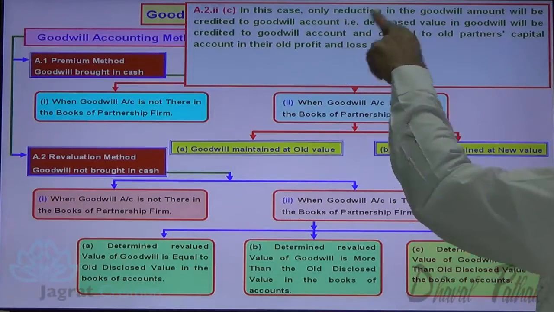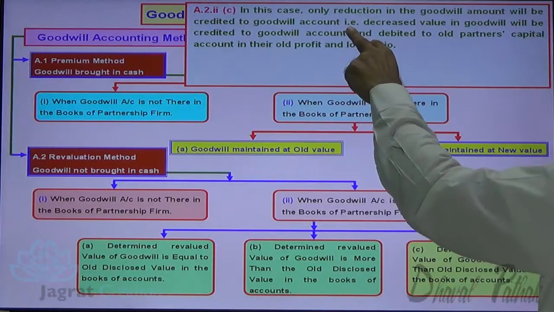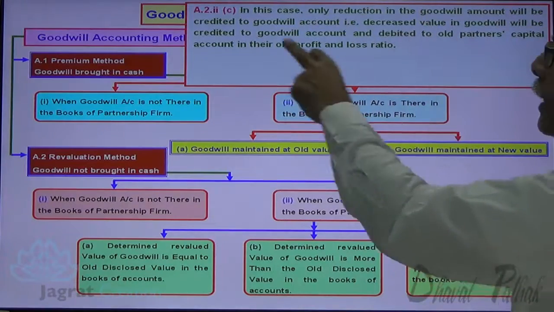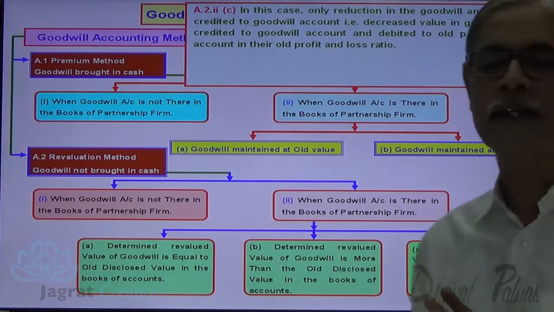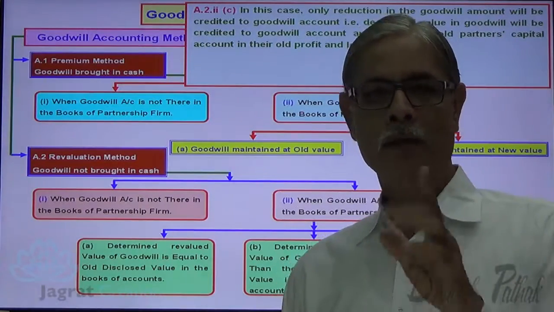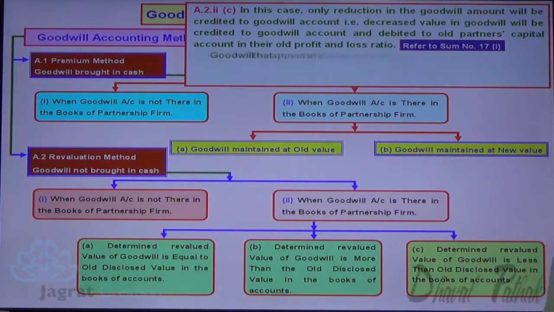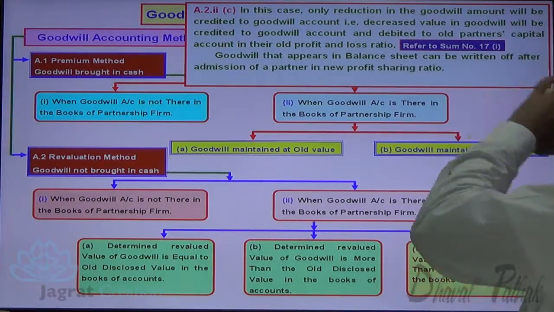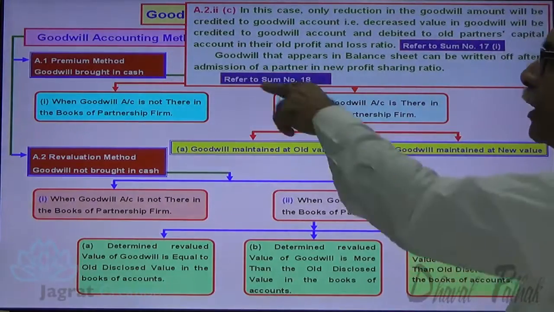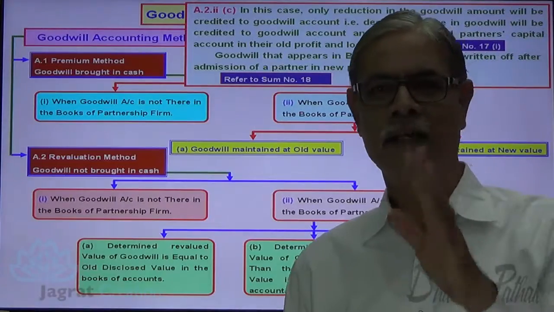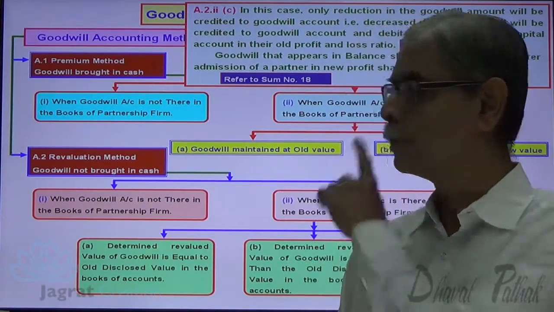In this case, only reduction in the value of goodwill amount will be credited to goodwill account. That is, decreased value on goodwill will be credited to goodwill account and debited to the old partner's capital account in the old profit sharing ratio. Now see. For that, you can refer to sum number 17(1), and goodwill that appears in the balance sheet can be written off after admission in the new profit sharing ratio. For that, you can refer to sum number 18.